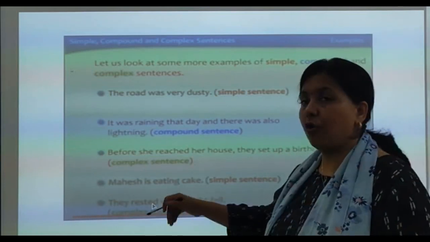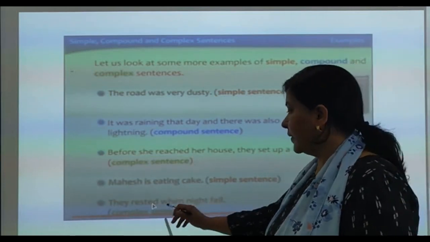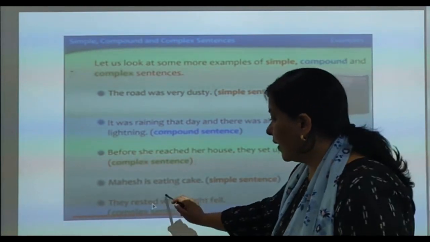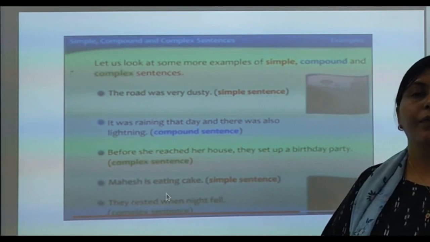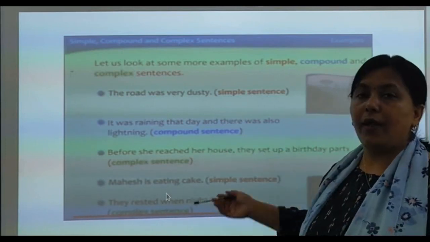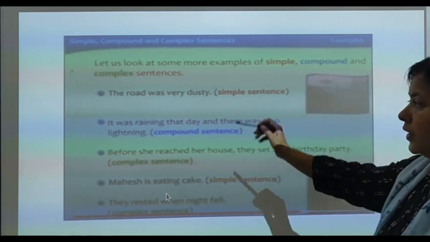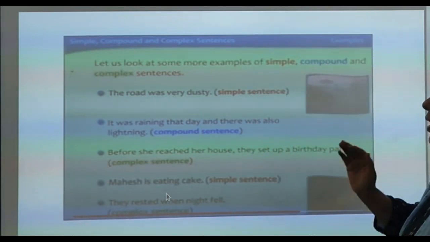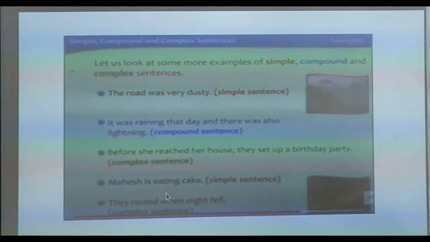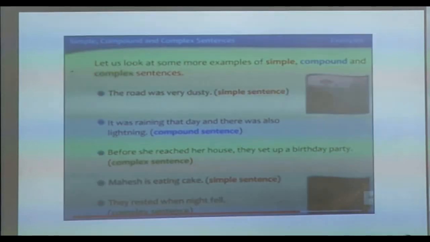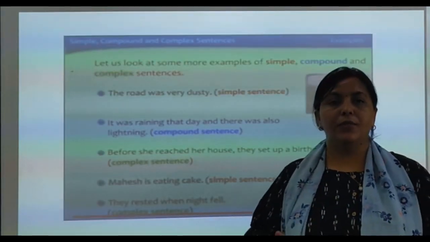When night fell, comma, they rested. Or, they rested when night fell. But a subordinate clause will always start with the conjunction, be it before, when, as, any such word. So these were all the examples for simple, compound and complex sentences. With this, the explanation of simple, compound and complex sentences is over.